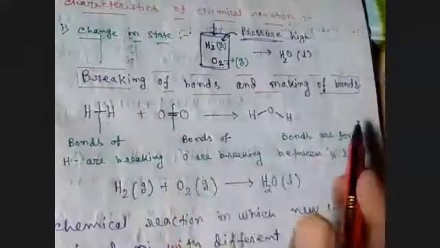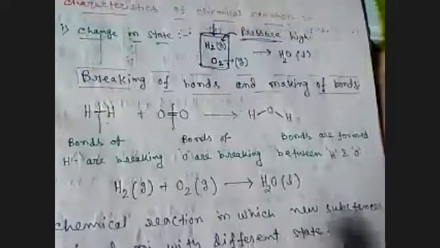In any chemical reaction, the breaking of bonds and making of bonds take place simultaneously. So here the change of state occurs when hydrogen and oxygen give water.